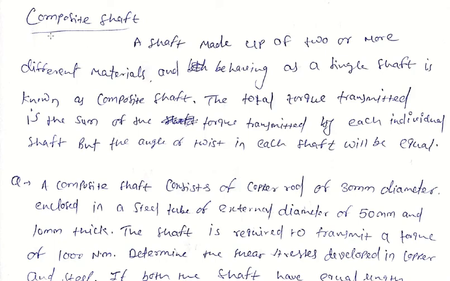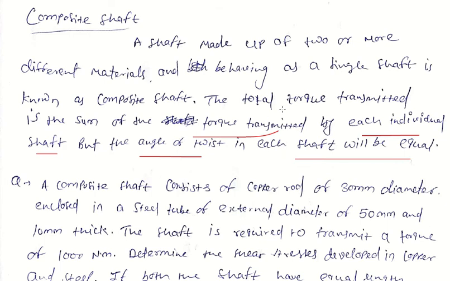हेलो क्लास। आज हम कंटिन्यू कर रहे हैं टॉर्शन ऑफ शाफ्ट को। सो हियर today's topic is composite shaft. What is composite? Composite, it is made up of two or more different materials and behaving as a single unit is known as composite. So here in case of shaft, the total torque transmitted by the composite shaft is the sum of the torque transmitted by each individual shaft, but the angle of twist in each shaft will be equal.